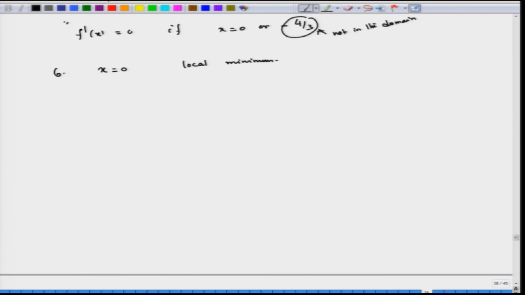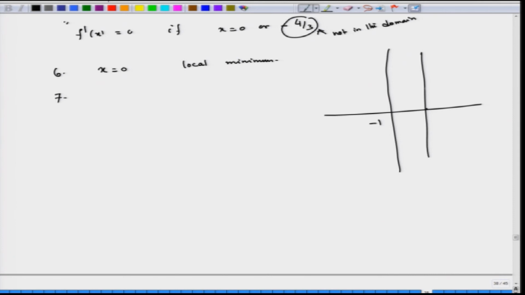In fact, because this is a non-negative function, this is going to be an absolute minimum in this case. Now, we need to determine the concavity, because what we know is that if I have a graph, then f of 0 is 0, this is going to be the vertical asymptote, this is minus 1.